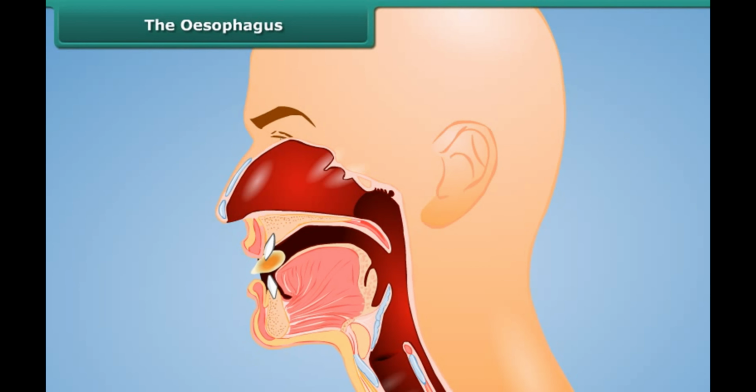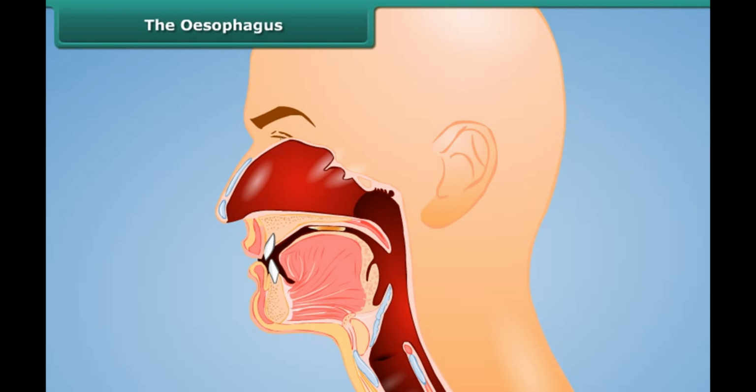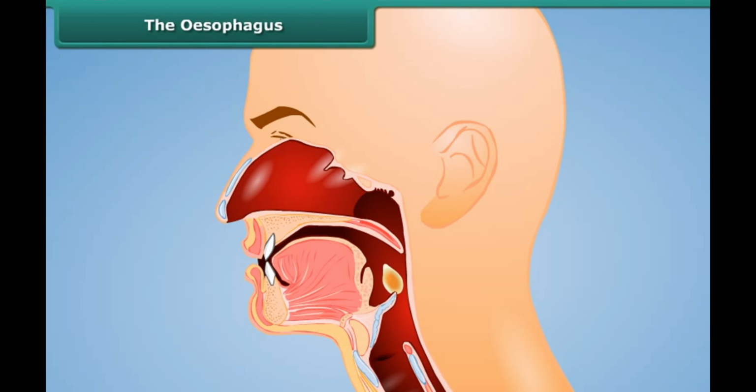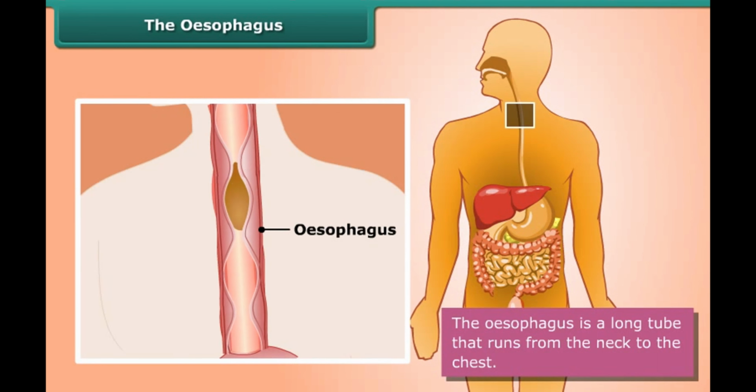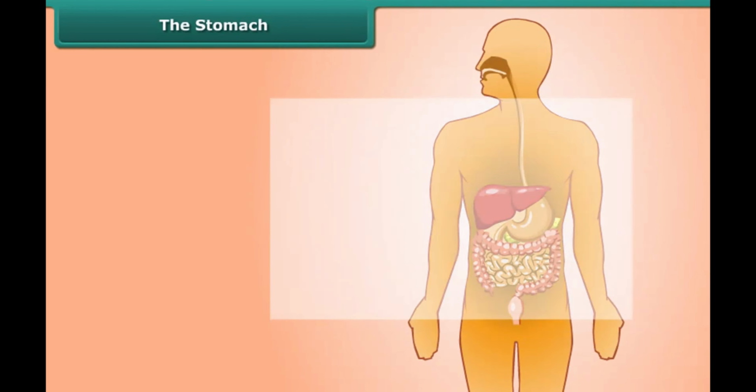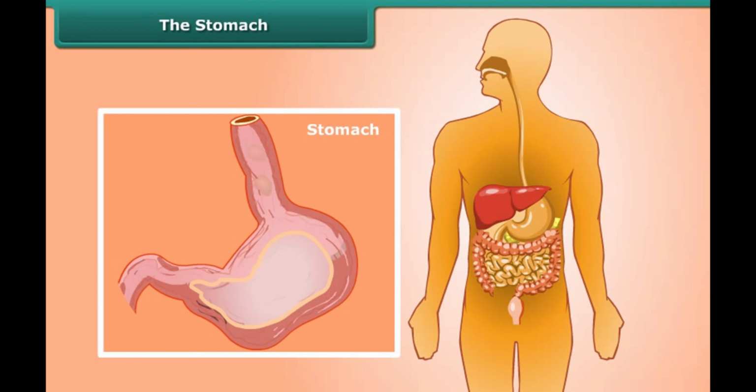When the food we eat becomes soft mass, our tongue pushes it to the food pipe or esophagus. The esophagus is a long tube that runs from the neck to the chest. The movements of its walls force the food to the stomach. The stomach is the widest part of the alimentary canal. It is a thick-walled bag with a flattened U shape.